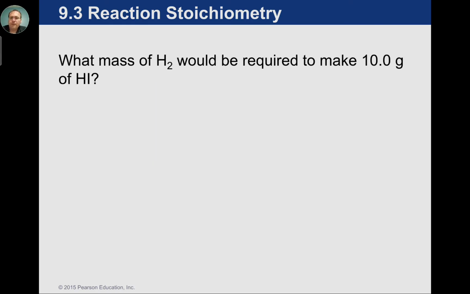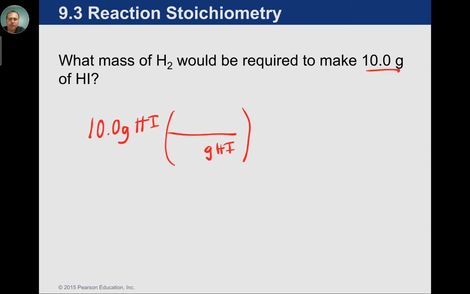So suppose we want the mass of H2 required to make 10 grams of HI. This is kind of like going to a drive-through. This happens to be a chemistry drive-through. Somebody orders 10 grams. A lot of students, when they get to this chapter, don't know how to set up the problem, but you only have one number given in a lot of these problems. You take your one and only number and you put it out front. This is where it's very important to label. So here we're going to label HI. And the first thing we're going to do is get rid of HI, no different than the last chapter with the metric system.